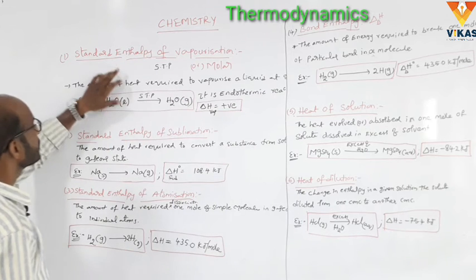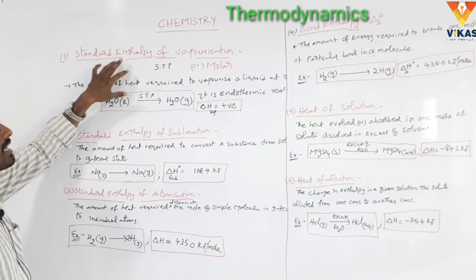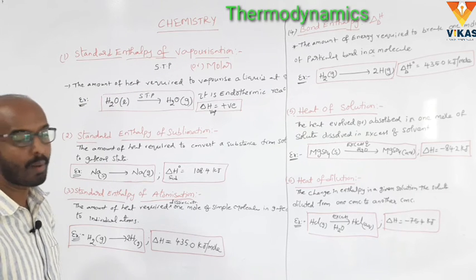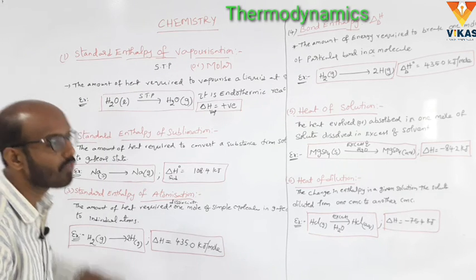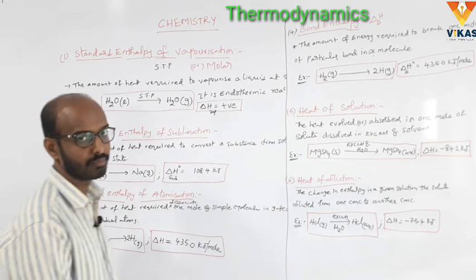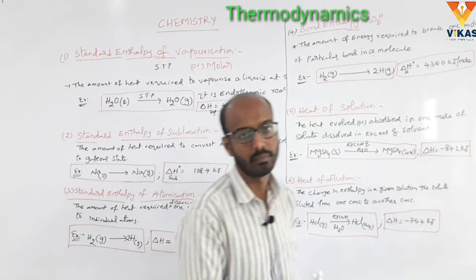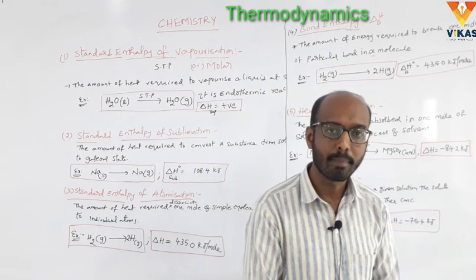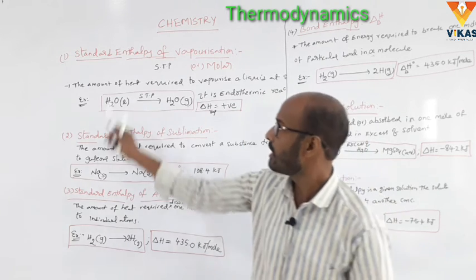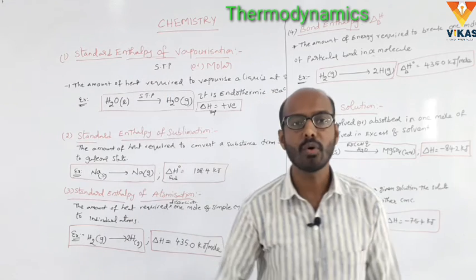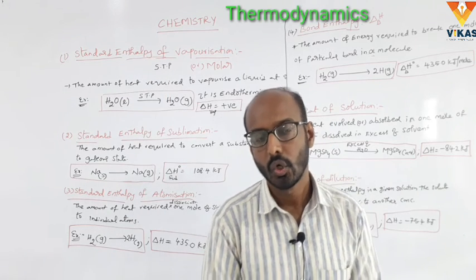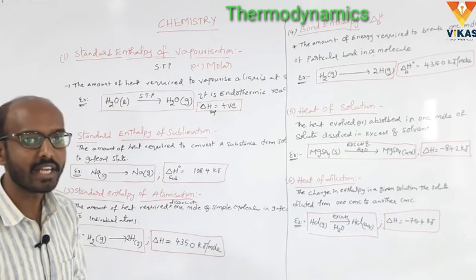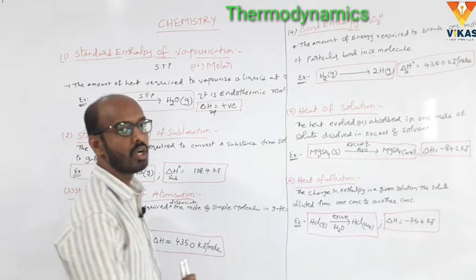So once again, standard enthalpy of evaporation. What is the meaning of standard enthalpy of evaporation? It is also known as molar enthalpy of vaporization. So it is the amount of heat required to vaporize a liquid at STP. What is the meaning of STP? Standard temperature and pressure. So what is the meaning of standard enthalpy of vaporization? The amount of heat required to vaporize a liquid at STP is called standard enthalpy of vaporization or molar enthalpy